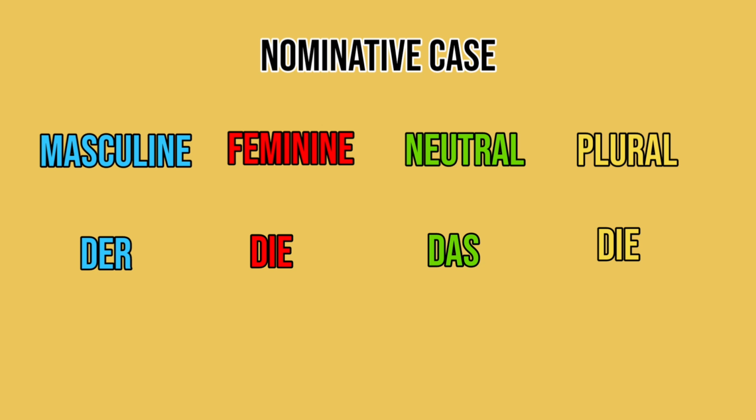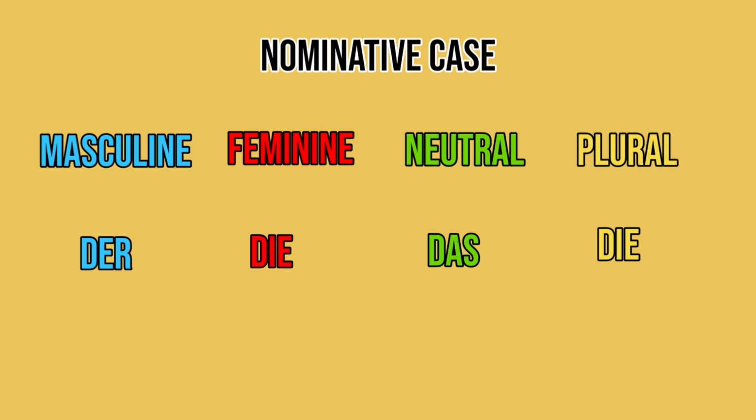Anything that is masculine, which you'll be learning over here, will not use any other "the". It will always use der. For example, let's take a kuli. Kuli is masculine, so we'll say der Kuli. For feminine, it is die. So if I had to talk about Schule, Schule is feminine, so I would say die Schule. Let's take something neutral, for example Buch, which means book. Since for neutral, das is the "the", we'll say das Buch.